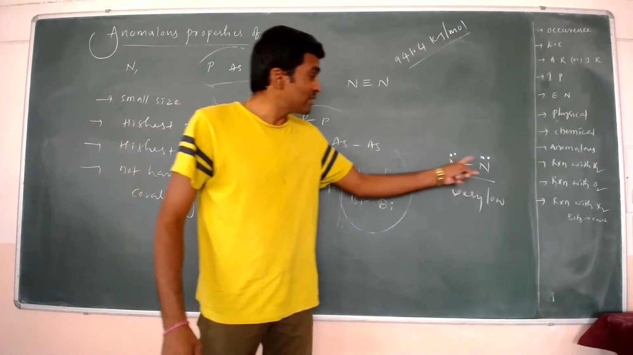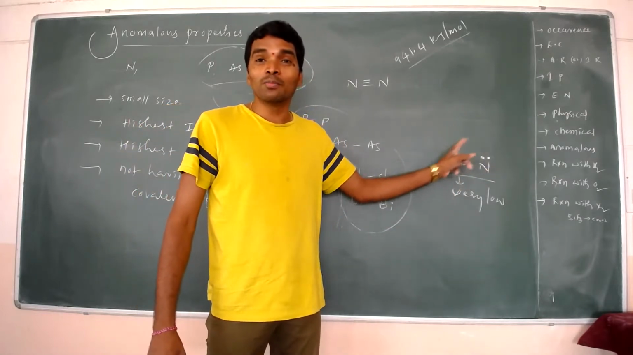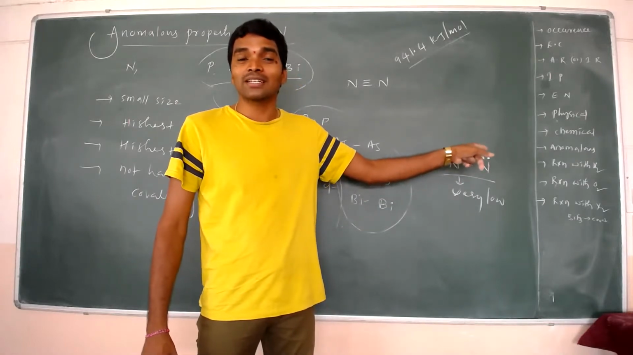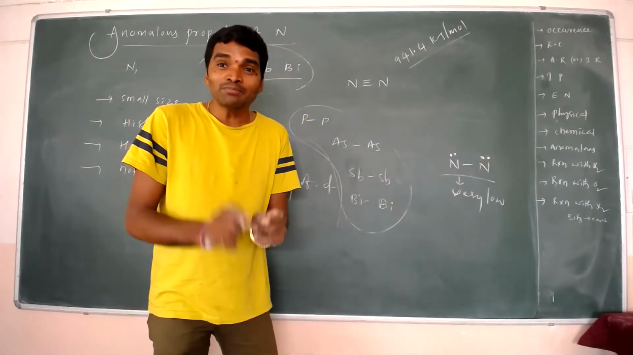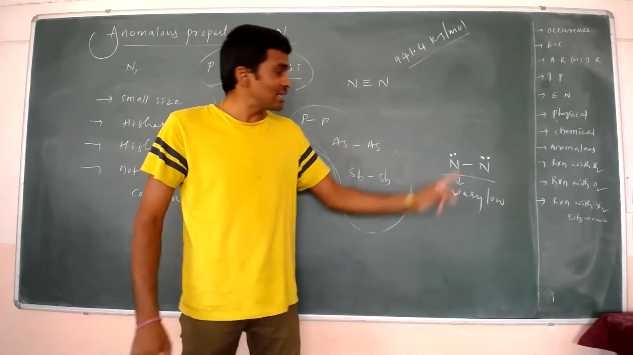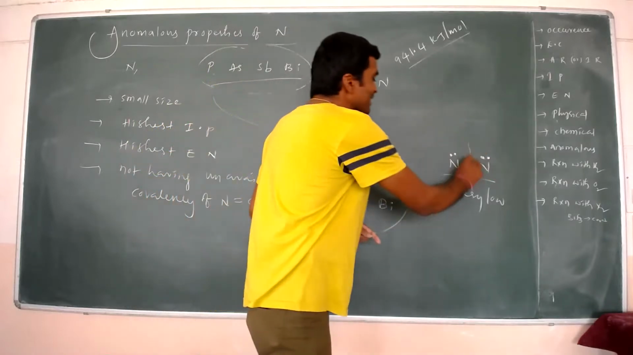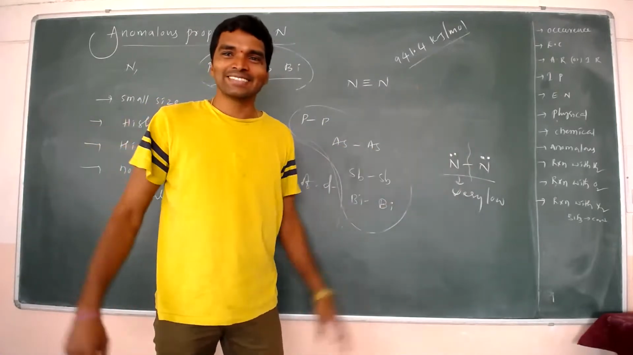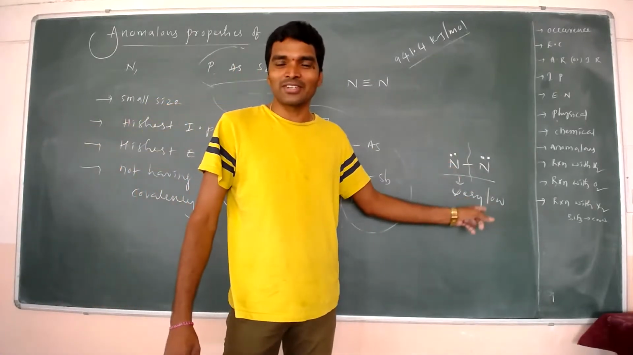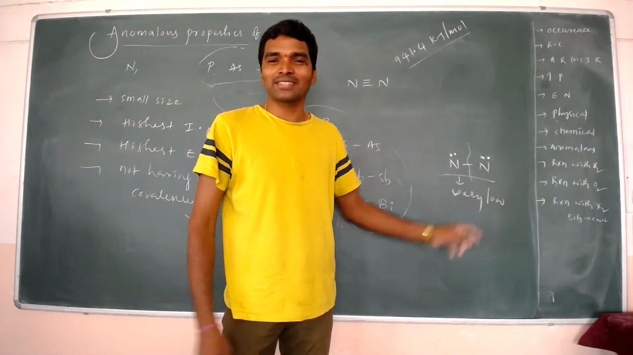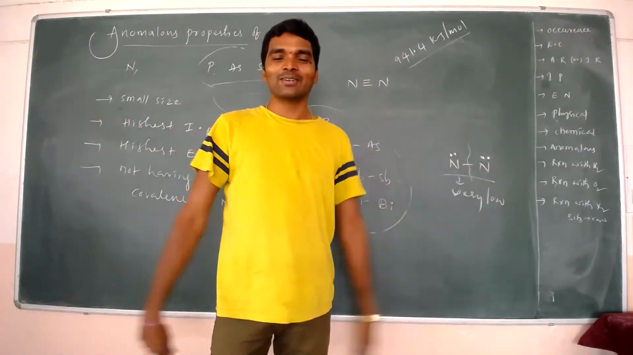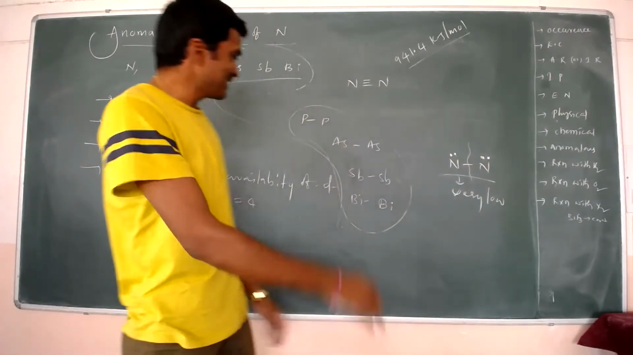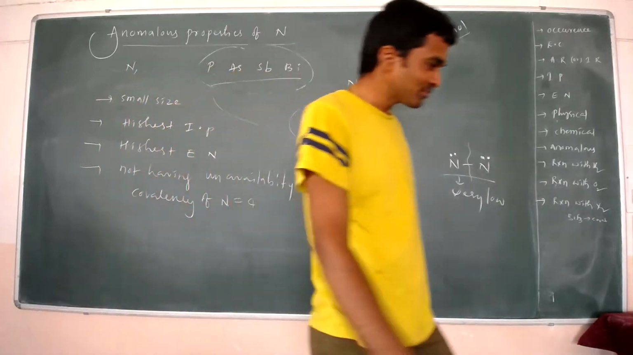Non-bonded lone pair of electrons. See, these lone pairs of electrons, or non-bonded electrons, are present on nitrogen. Due to inter-electron repulsion of these two nitrogens, the bond is cleaved very quickly. So that's why, in the single bond formation, the nitrogen bond dissociation enthalpy is very low. It's very low. That is the very important point.